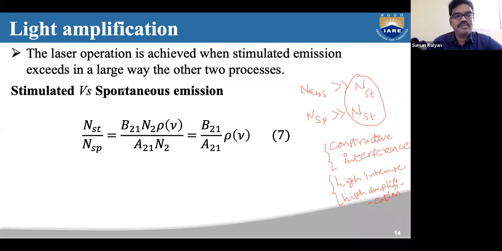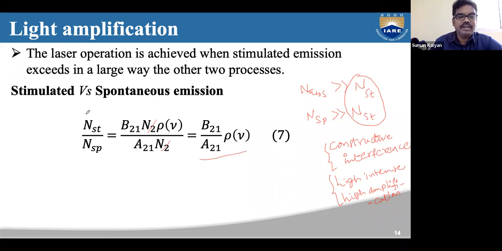So stimulated versus spontaneous emission, if you compare these two, N stimulated by N spontaneous equals B21. We know that N stimulated is given by this expression, B21 N2 rho of nu, by A21 N2. So that gives us B21 by A21 rho of nu. This N2 and N2 will get cancelled. We are left with this one.